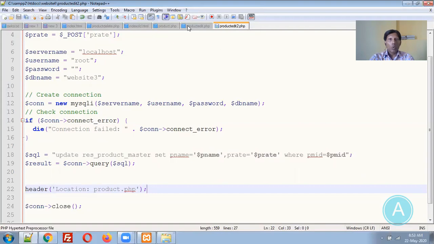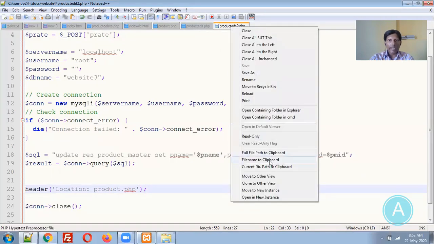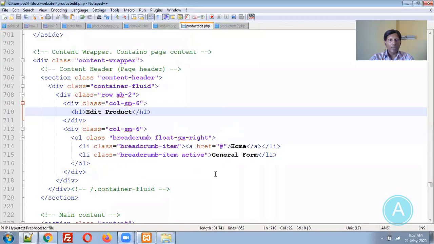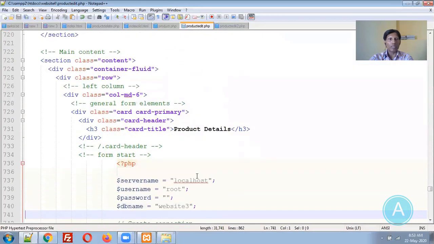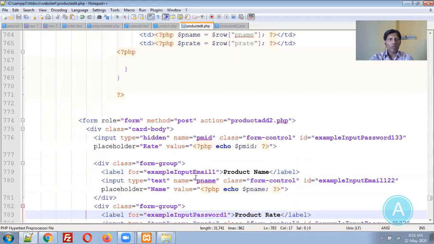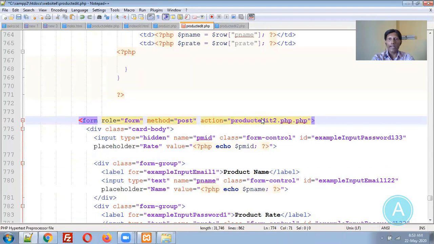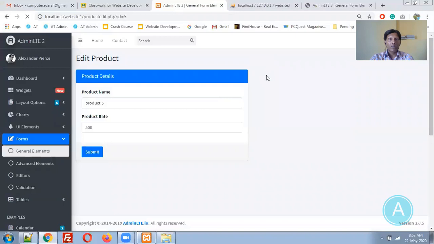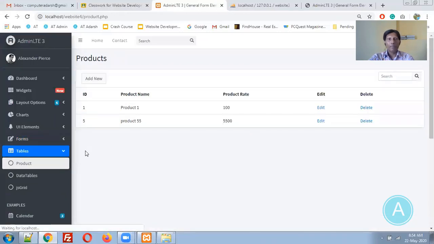Now one more change is required. For product edit2, let me copy this file name. Here the form action will be there. We need to change this form action file name also. This add2 is there, and we need to change it to edit2. Now let me refresh this page. Let me change product 5 to 55 and 5500. Let me submit it. Now you can see product 55 is there and 5500 is there. So the edit can work something like that.